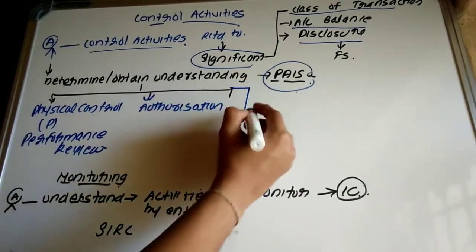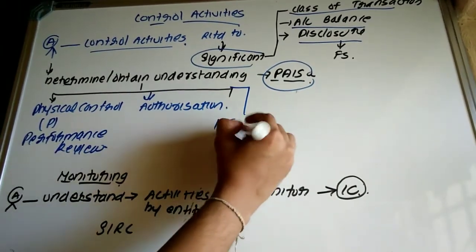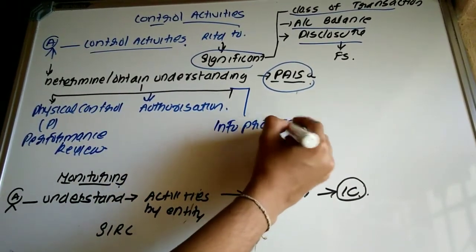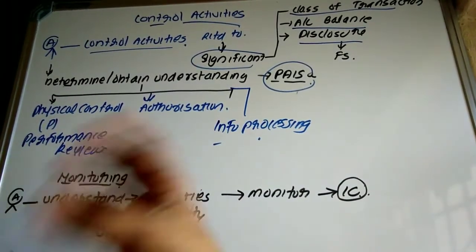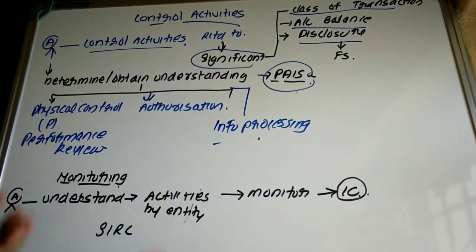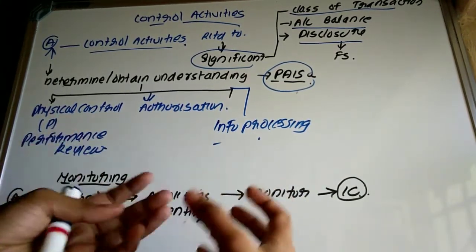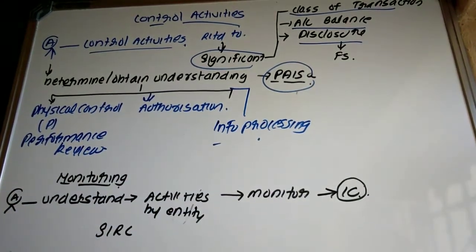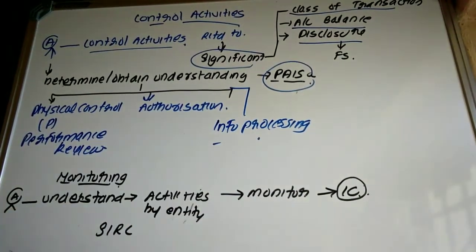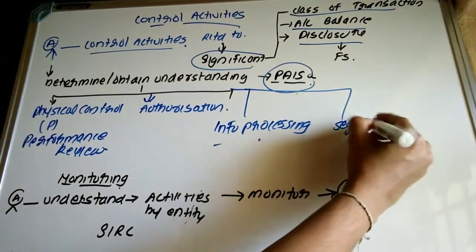Then what? I, that is information processing. Whether they have processed the adequate information, whether they filter the important information or what? Important facts, important data, etc. So whether there exists what? Information processing in that organization. Then S means segregation.